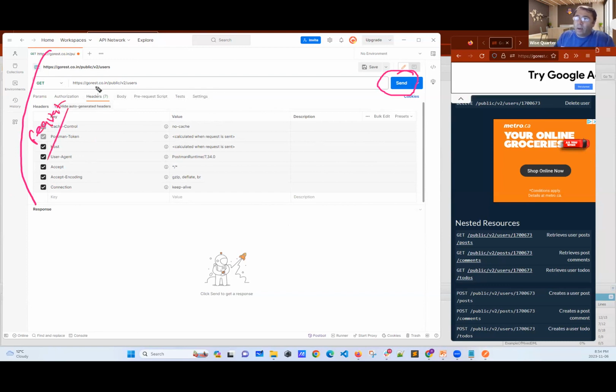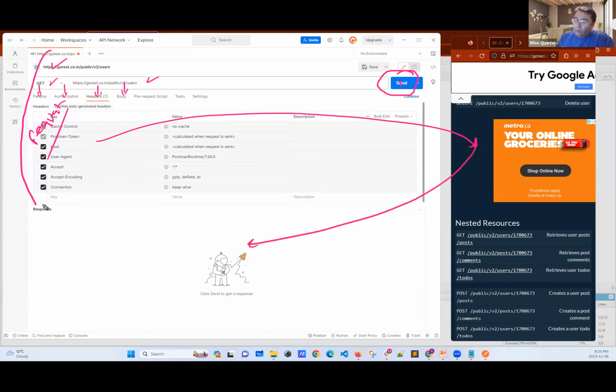Now I have headers, you will learn body, you will learn authorization, you will learn params. These are things you are going to learn. But for now, it's the simplest one. Just I have my method, endpoint, and the HTTP request. That's all. When I click send, I will make a request to GoRest, and they will give the response. I will see the response here, everything.